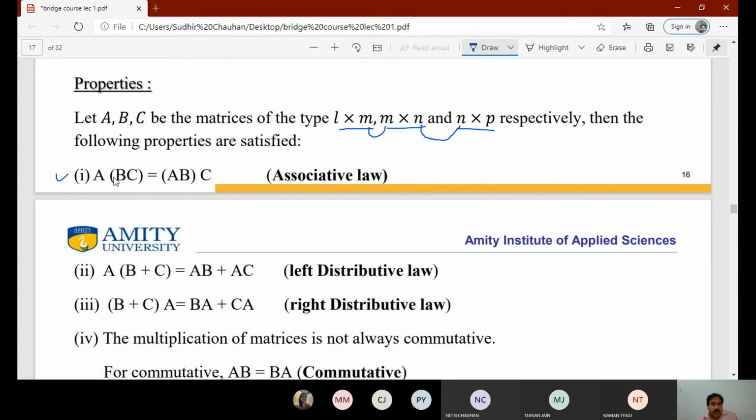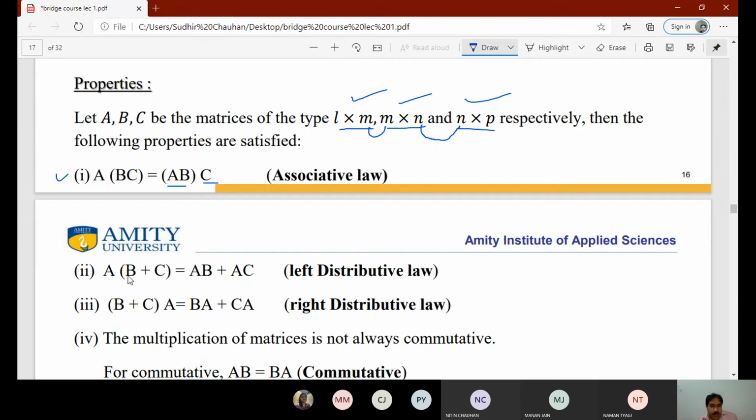A into B into C is equal to AB into C. So the associative law holds good if it is possible to multiply in that sequence. That is possible only if it is L by M, M by N, N by P.